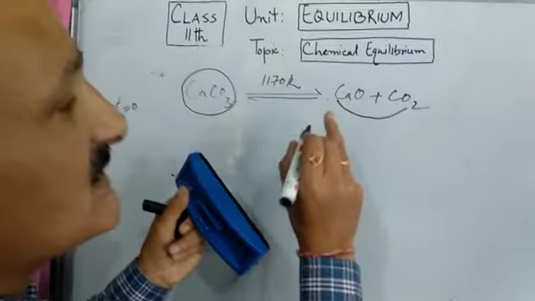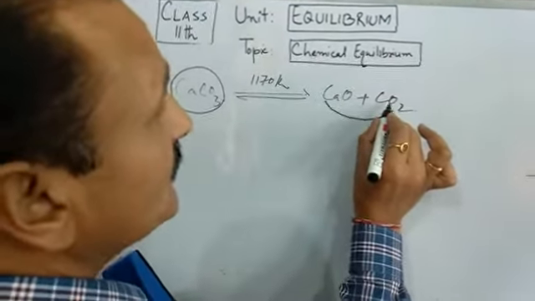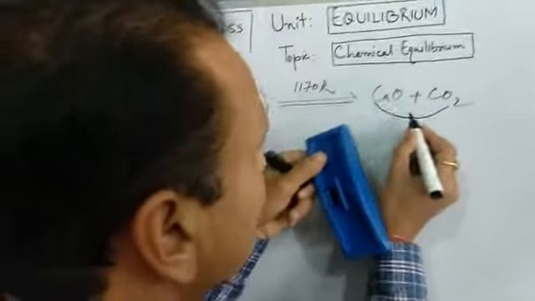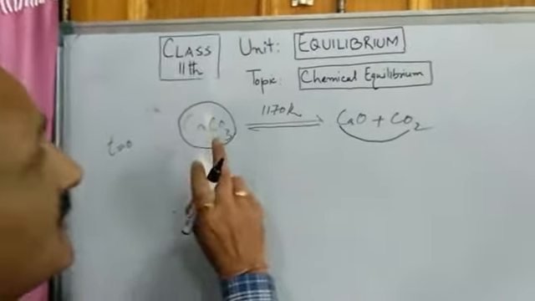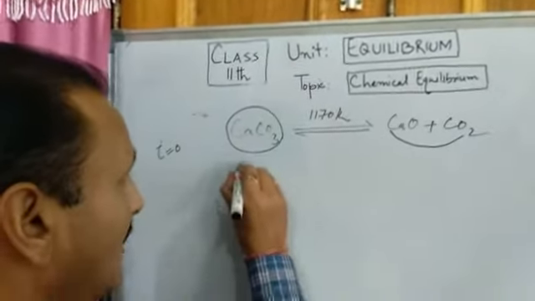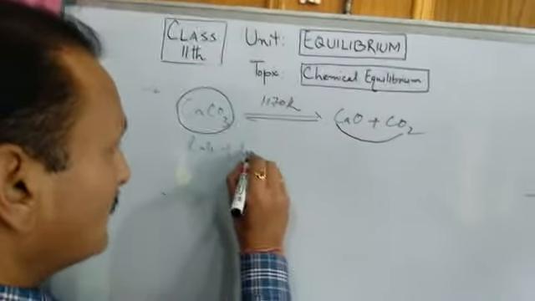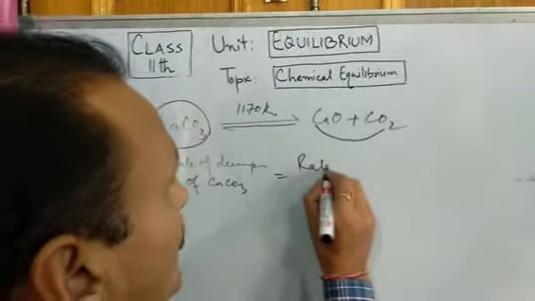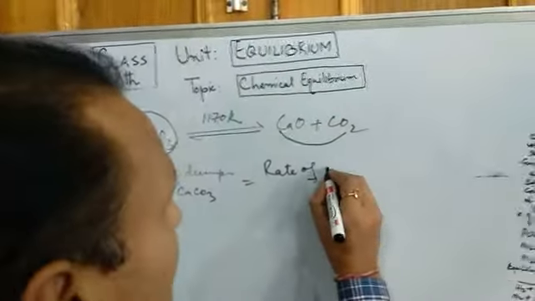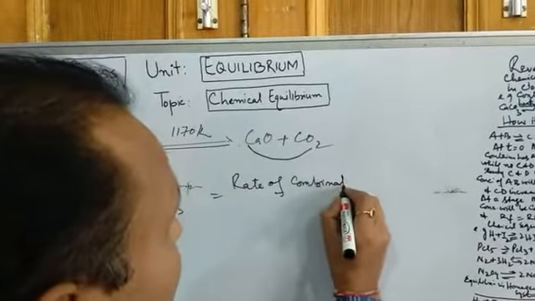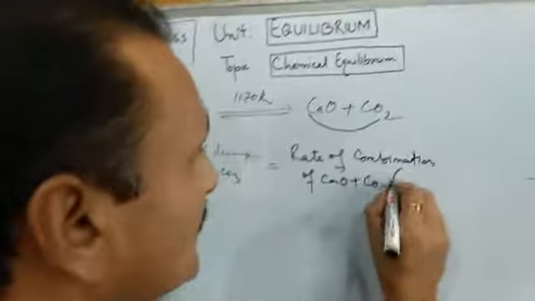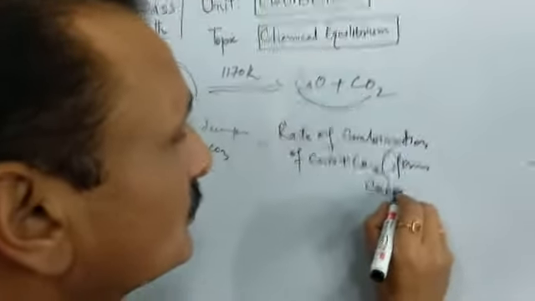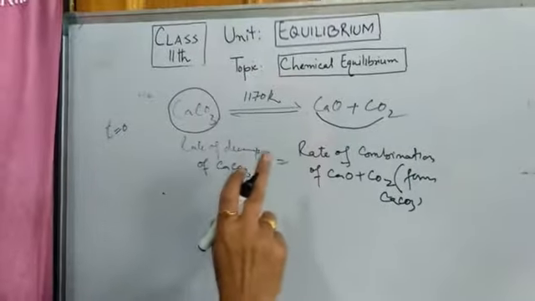Now since the reaction is taking place in a closed container, the calcium oxide and carbon dioxide will again react to give back calcium carbonate, and this process will continue until a stage is reached when the rate of decomposition of calcium carbonate becomes equal to the rate of combination of CaO plus CO2, or the formation of CaCO3. So this stage will be known as chemical equilibrium.